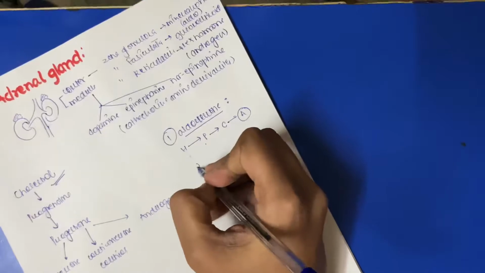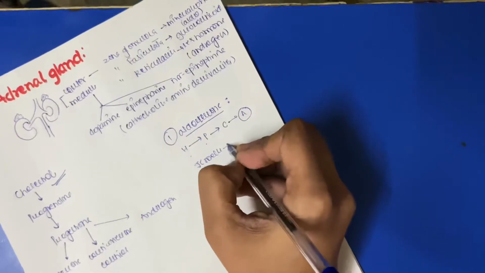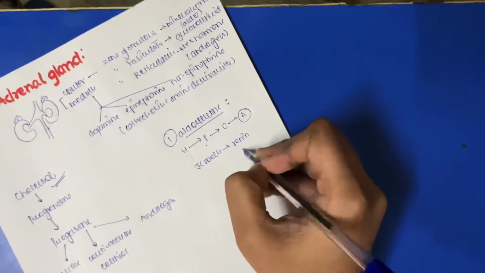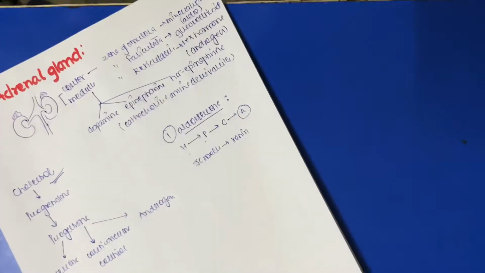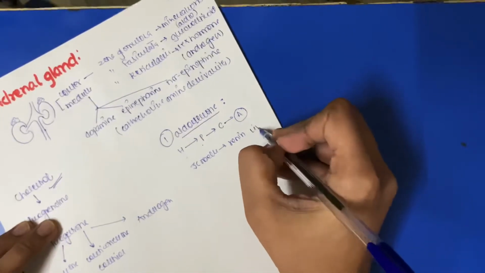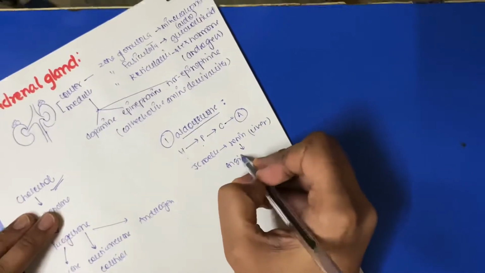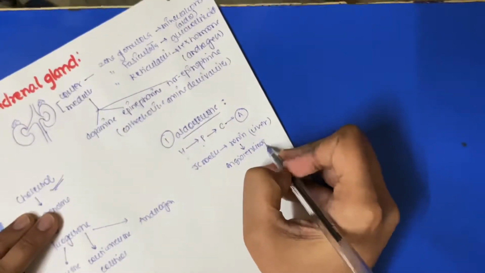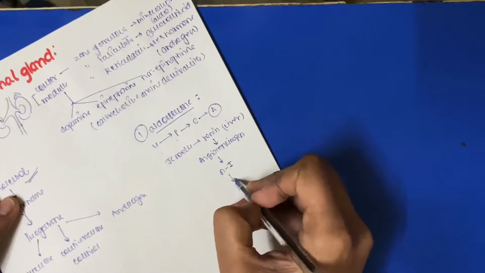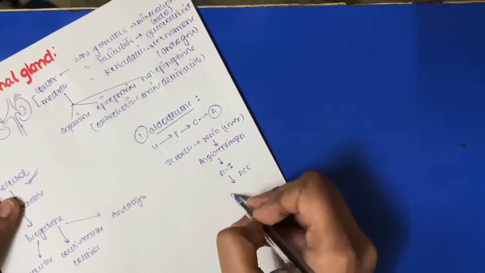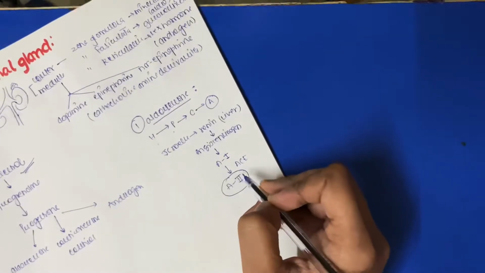We have juxtaglomerular cells in our body which will produce signals to the renin. Now this signal will go through the liver, and renin will break down angiotensinogen to angiotensin 1, and in the lungs we have the angiotensin converting enzyme which will convert it into angiotensin 2. This is a vasoconstrictor, that is, it will constrict.